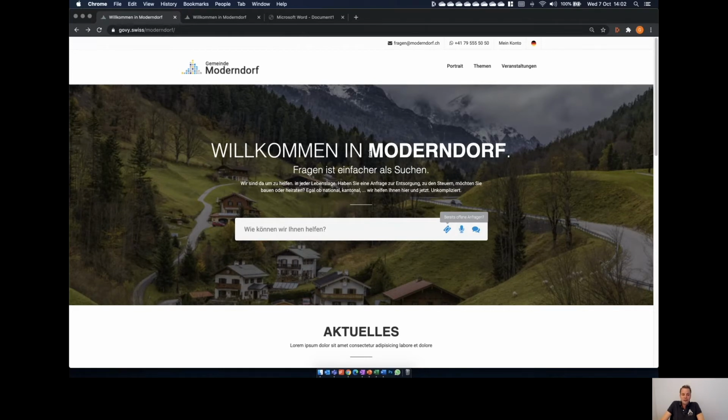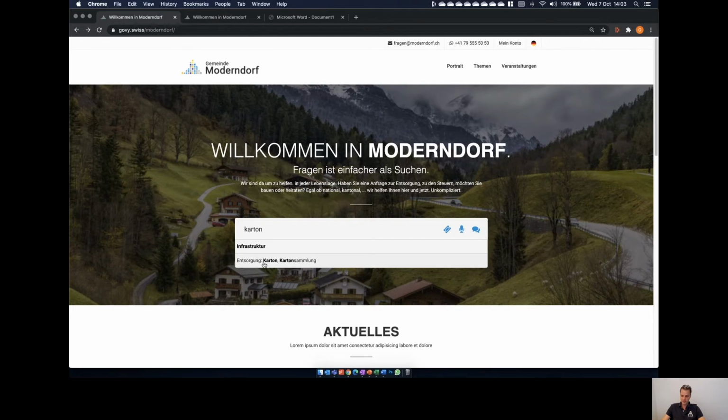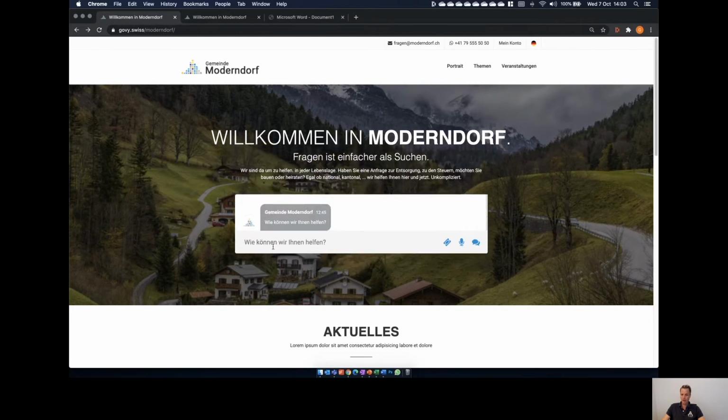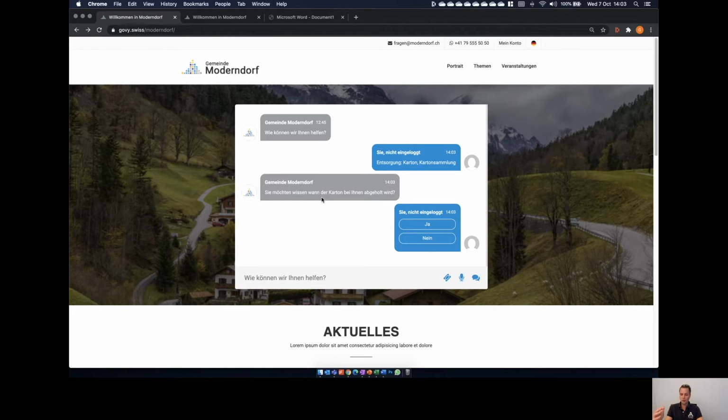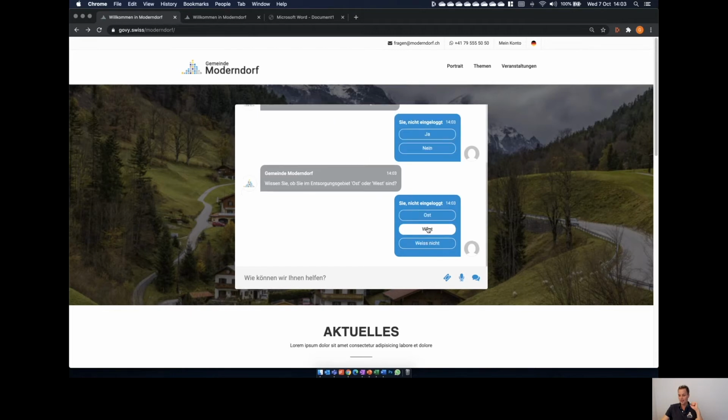A second thing is if he has a real request. Let's assume somebody wants to know when his carton or paper will be collected in front of his house. Then he can just say Kartonsammlung. That means when is the collection of my paper. Automatically the bot is started with the right intent in that context. It asks again, do you want to know when your carton or paper is collected on your side? You can just click yes. Maybe in that case you live in east or west or whatever, and the bot asks you where you are living.